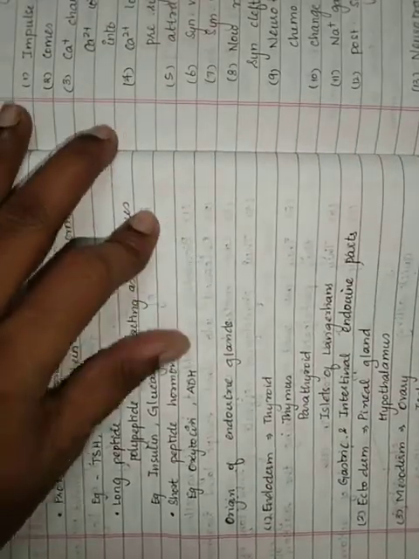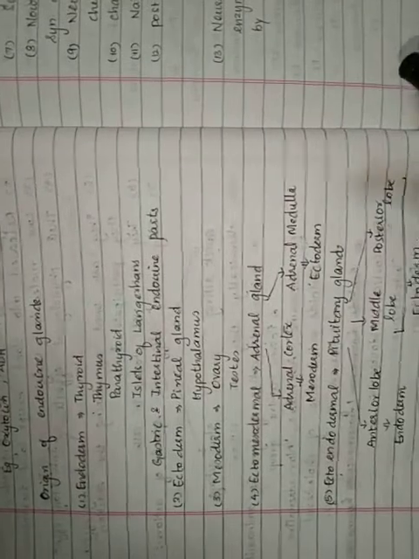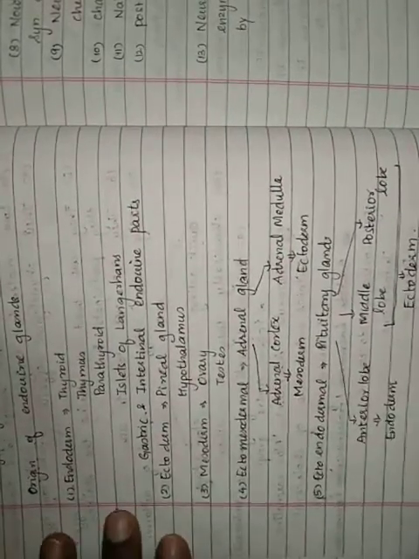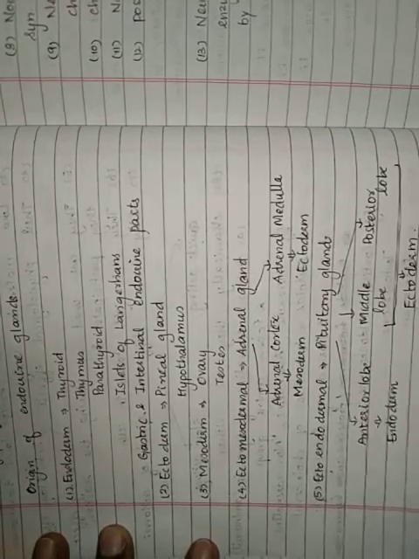The next is the origin of endocrine glands. Where are they originating during the embryonic development? So in the embryonic development, there are three germ layers that are formed: endoderm, mesoderm and ectoderm. From which germ layer which endocrine gland is formed, that is what we call as the origin of endocrine glands.